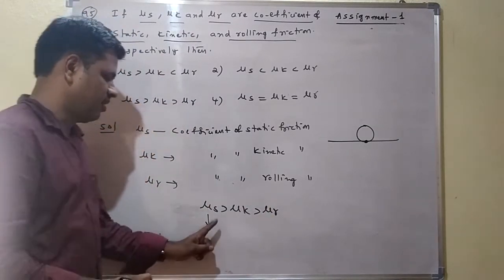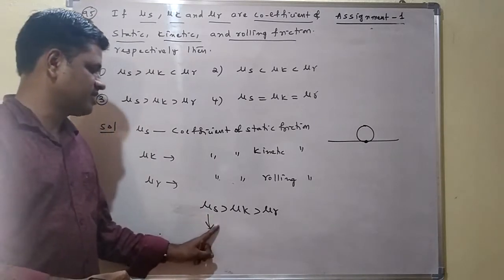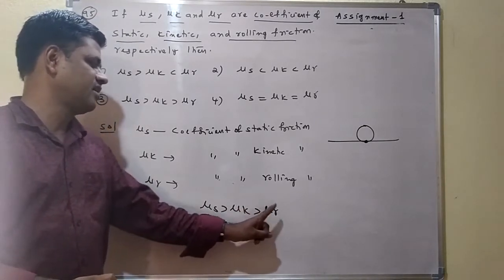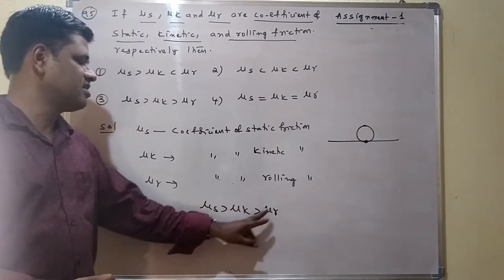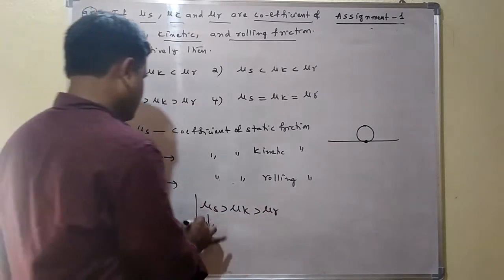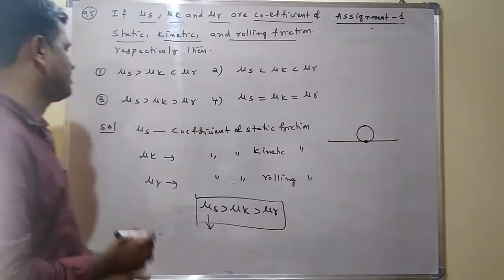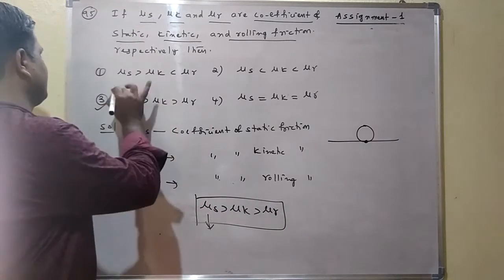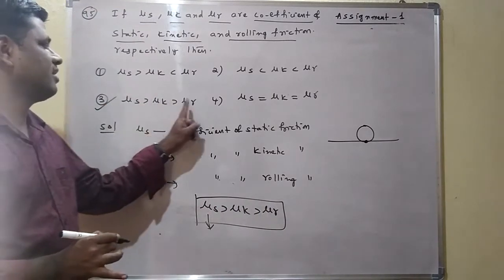Static friction is larger. The coefficient of static friction is always larger than the kinetic friction and rolling friction, but kinetic friction is larger than the rolling friction. So which option is correct here? The third option is correct here: mu s greater than mu k greater than mu r.